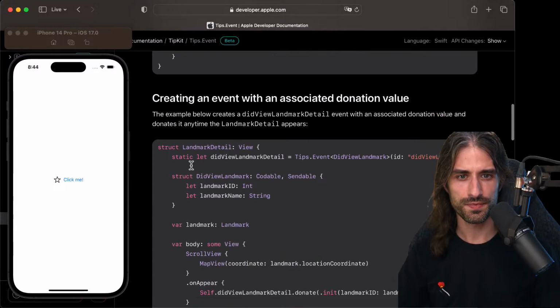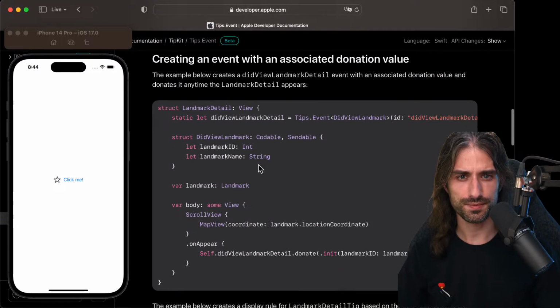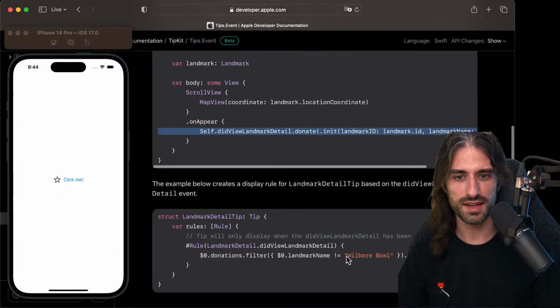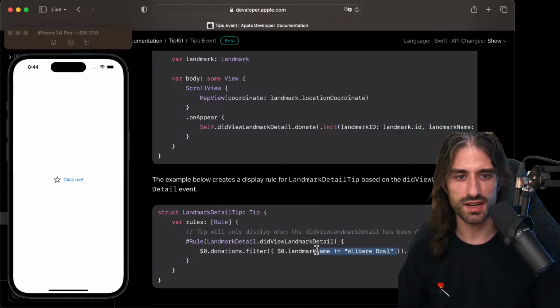They were saying that you can also have an associated donation value. So they still create the event, but you can see there is this generic argument. And so you can donate with a value, which here, for instance, is the ID and name of a landmark. Then this way you can say, if there is a property on this donation associated value that is satisfied, then you should display the tip. So it adds this additional filter that you can do here.